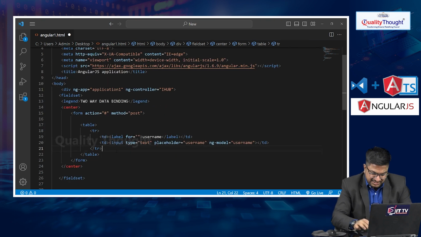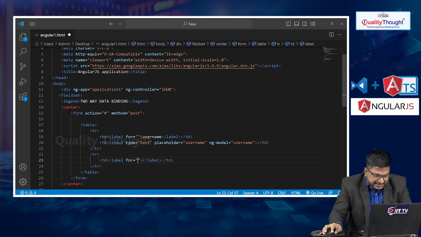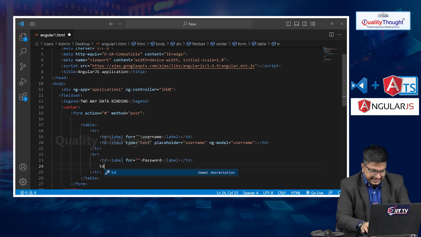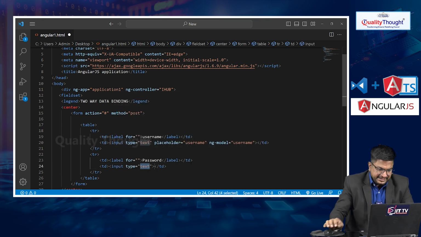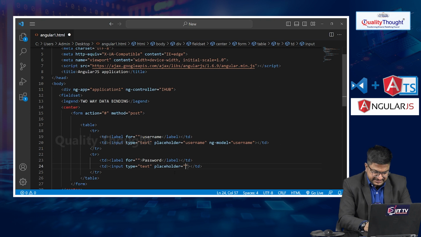Then I want to take another tr here, and let me take a td. I want to take a label here, for example password. Now let me take another td. Next I want to take an input tag, type equal to text, placeholder, let's say password.